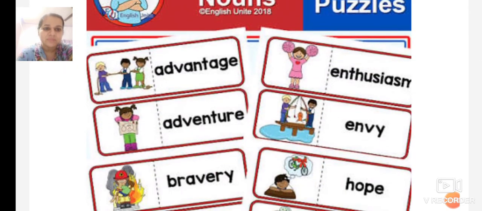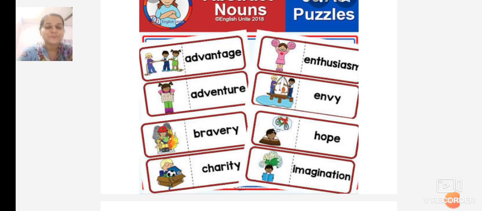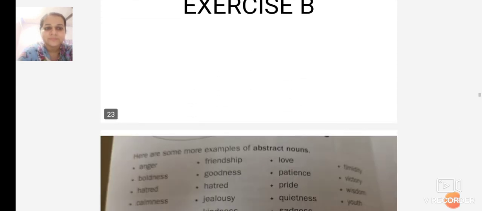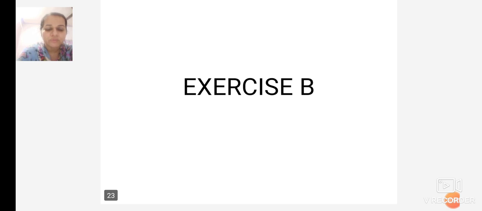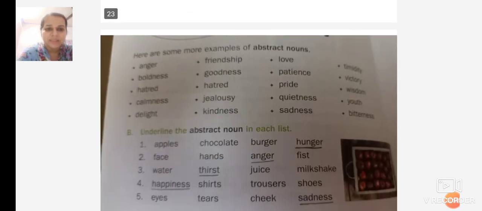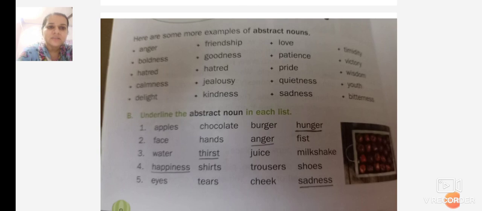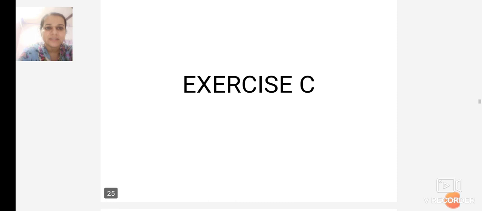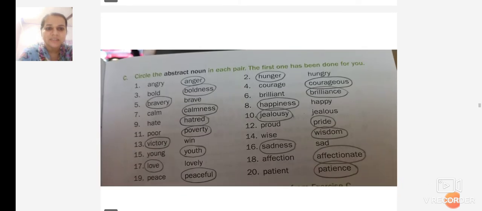Here are some more examples of abstract nouns. Advantage, adventure, bravery, charity, enthusiasm, envy, hope, imagination. These are also examples of abstract nouns. Now we move ahead with exercise B. We just finished this exercise. Now we move on to exercise C.